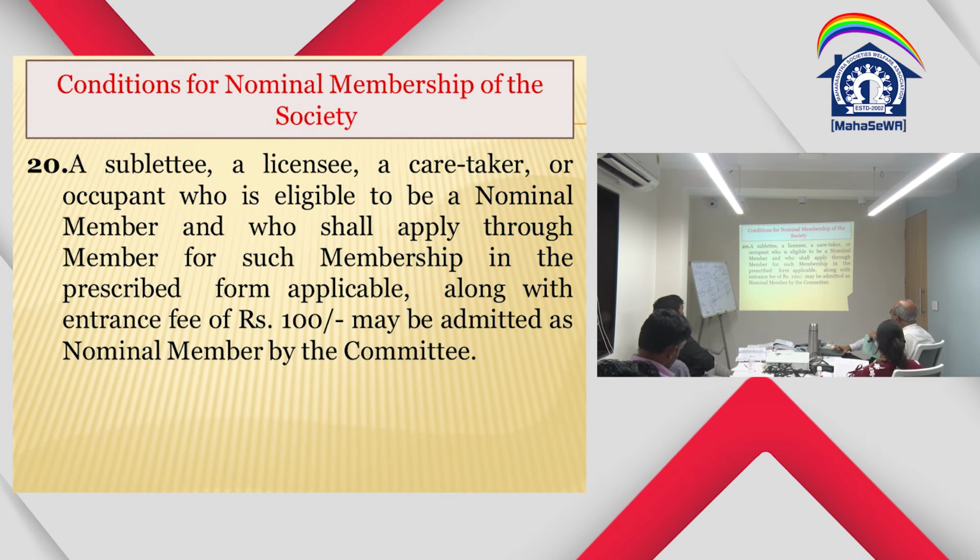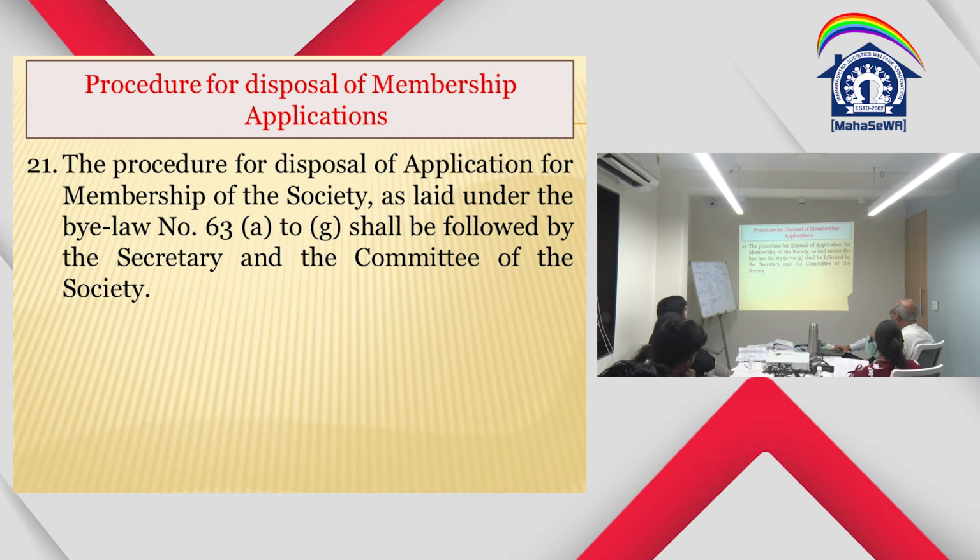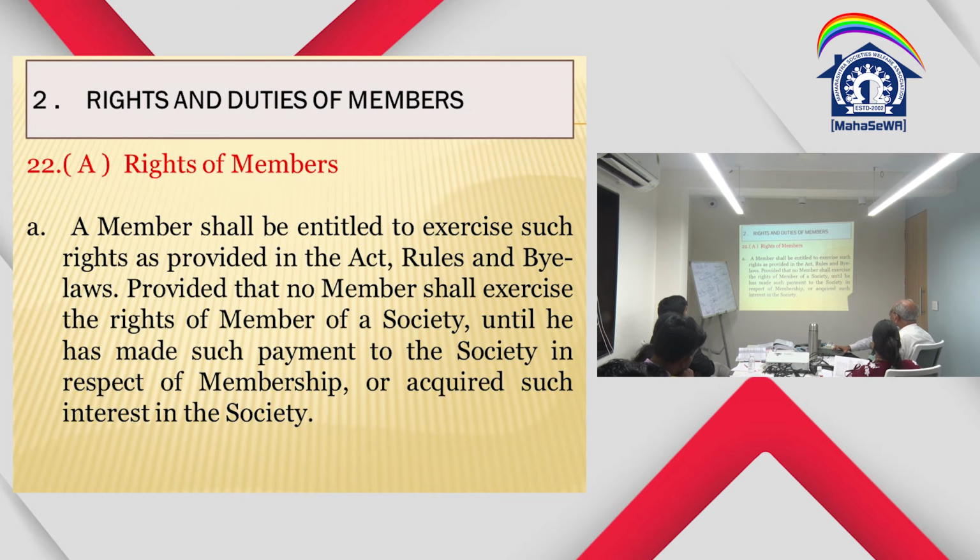Now, can a subletee, licensee or caretaker become a nominal member? Now nominal member is not there. So this is now, in the new bylaw, it will go. The procedure for disposal of the application is laid down under bylaw number 63. Bylaw number 63 has given A to Z, that is the procedure to be followed by the committee for disposal of any application. We will see that.